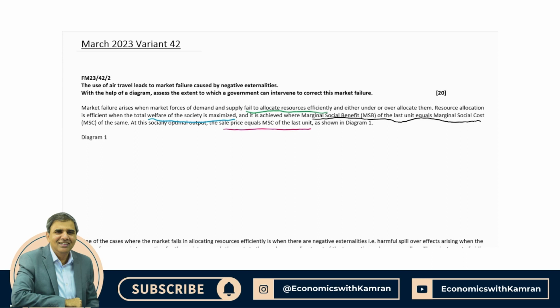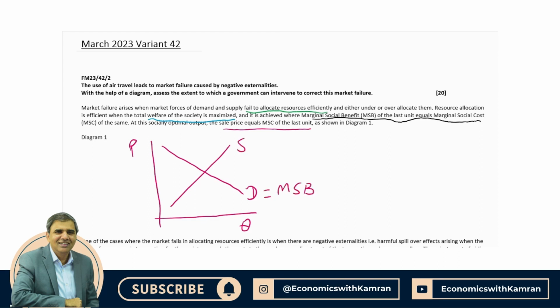Now in the diagram, we can show quantity along the x-axis and price along the y-axis. Demand curve slopes downward, supply curve slopes upward, and demand curve is marginal social benefit, supply curve is marginal social cost. Do show equilibrium quantity, do show equilibrium price, and this is efficient resource allocation. Now at this output of QE, society's welfare is maximized. You may like to take screenshots